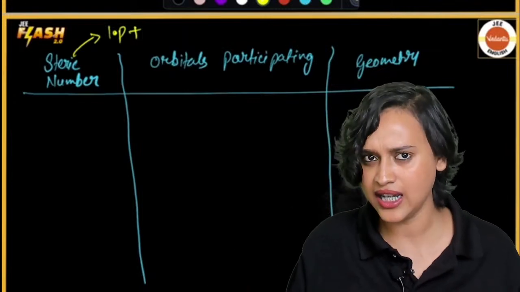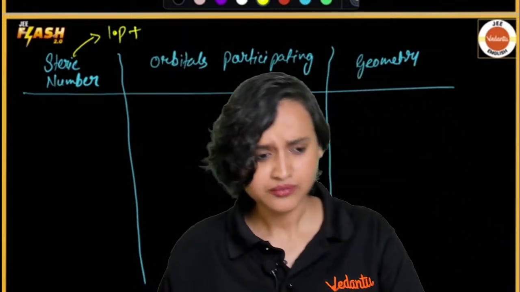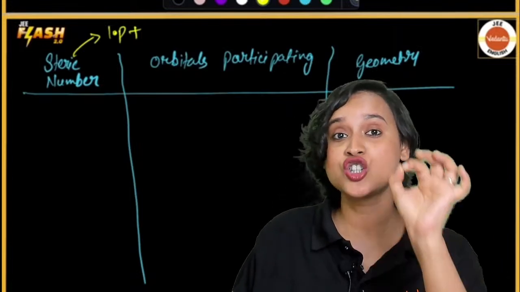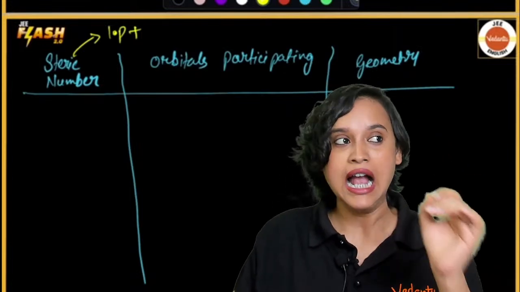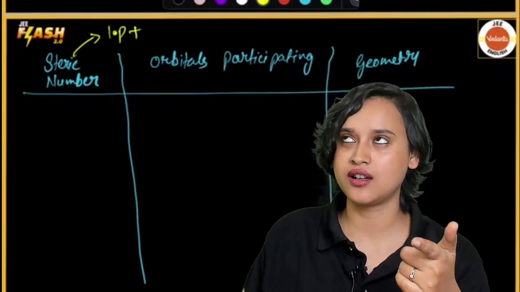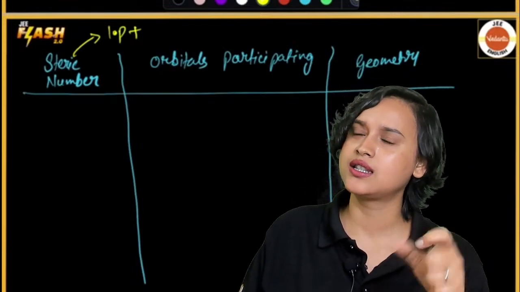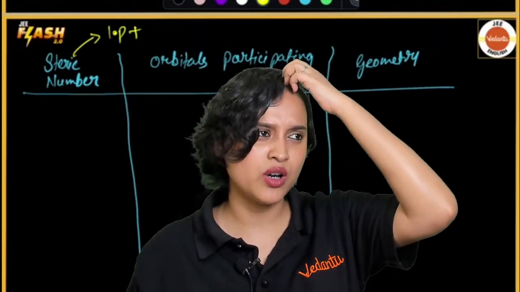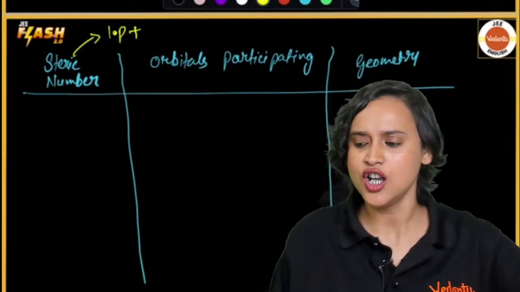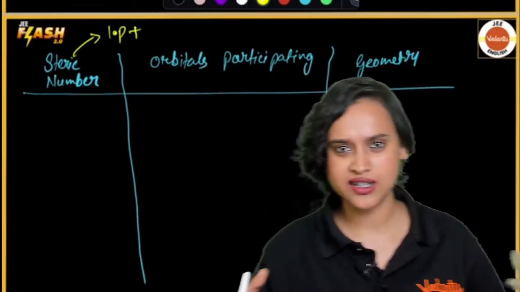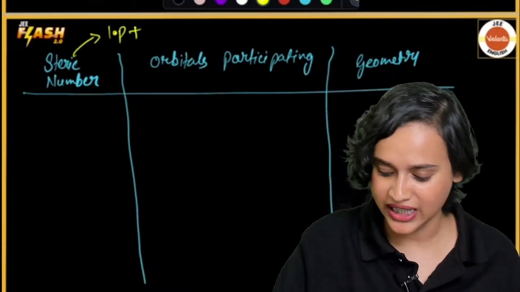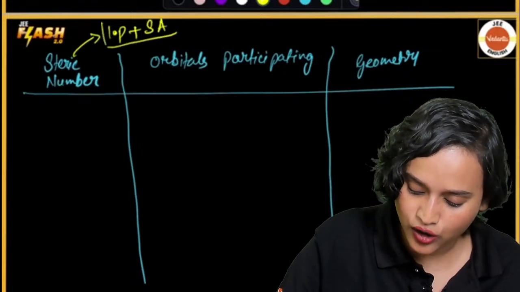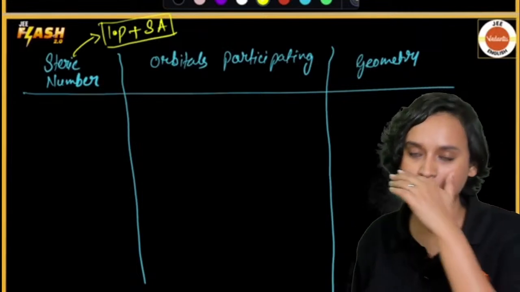My inorganic and physical chemistry teacher in our school was Rakesh Joshi sir, and my tuition teacher, we used to call him Gupta sir. Now I don't remember what his name was. It was Gupta sir. So both Gupta sir and Joshi sir taught us like this. So now I'm going to tell you, everybody, have a look. Lone pair plus surrounding atoms will give you steric number.